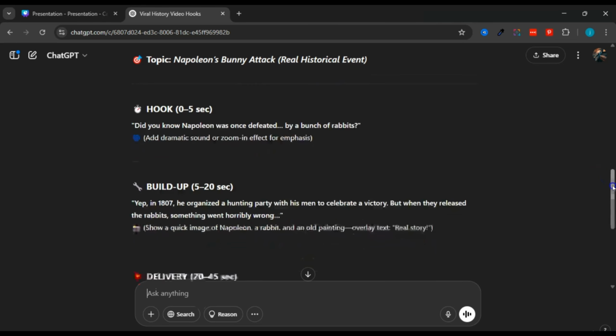So you can see the topic, we even have the topic right here. It's generated a whole topic, a whole story. I did not ask ChatGPT to come up with a story about Napoleon. It did this on its own. I just used the tool to come up with trending topics. From those trending topics, I came up with hooks, and from those hooks I now have a video. So right here you can see we have the topic, Napoleon's bunny attack. We have the hook, did you know Napoleon was once defeated by a bunch of rabbits? That's like the first 5 seconds of the video. When somebody listens to that, they'll be like, okay, interesting, let me check this out.